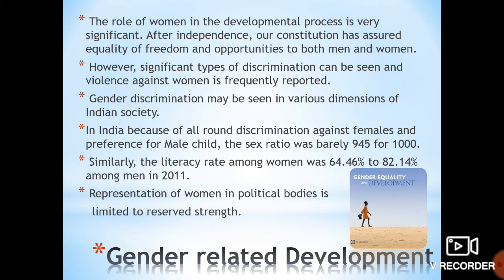Here also there is differentiation. Representation of women in political bodies is limited to reserved strength. So women are not given proper representation in political bodies, in elections and all those things. When gender related development is not taking place, how can we assume the betterment of a nation?